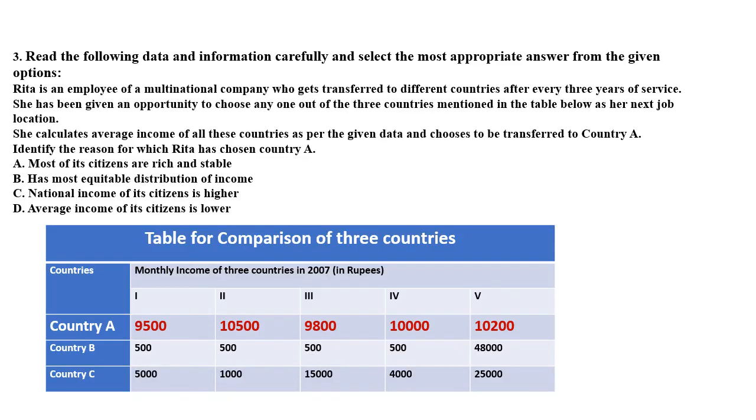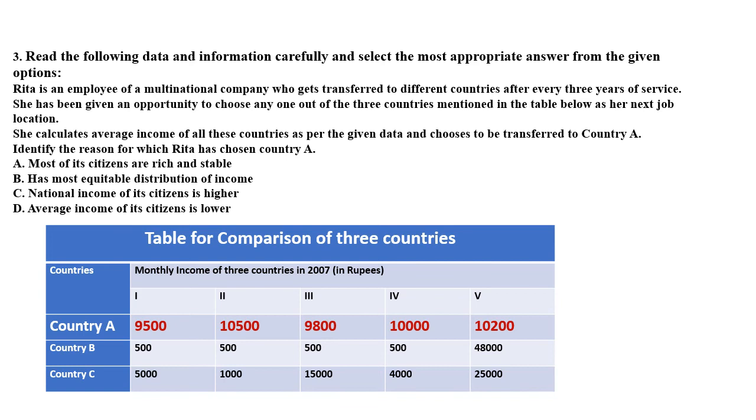Again, let us discuss some of the term 1 MCQs. See the situation that is explained in question number 3. Rita is an employee of a multinational company who gets transferred to different countries after every 3 years of service. She is given an opportunity to choose any one out of the 3 countries mentioned in the table below as her next job location. She calculates average income of all these 3 countries as per the given data and chooses to be transferred to country A. Identify the reason for which Rita has chosen country A.